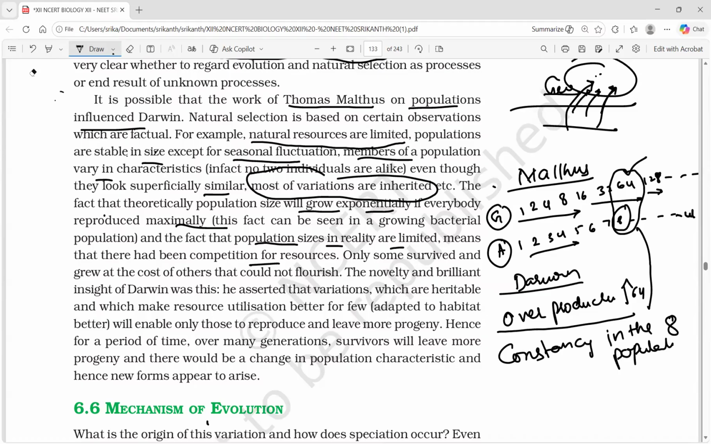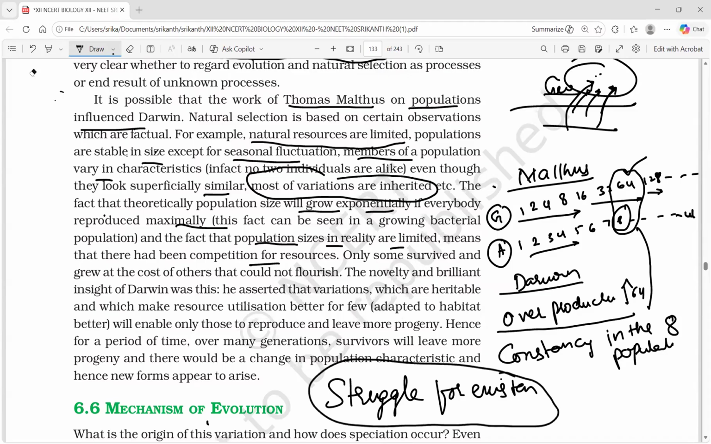The novelty and brilliant insight of Darwin was this. He asserted that variation. Now, here I have to add something. Why few? How few survived? We need to understand that this is due to struggle for existence. Same species fight each other, intraspecific struggle. Different species fight each other, interspecific struggle. And the struggle with environment, natural calamities will come, earthquakes will come, floods will come. The various other factors will make our 64 into 8.